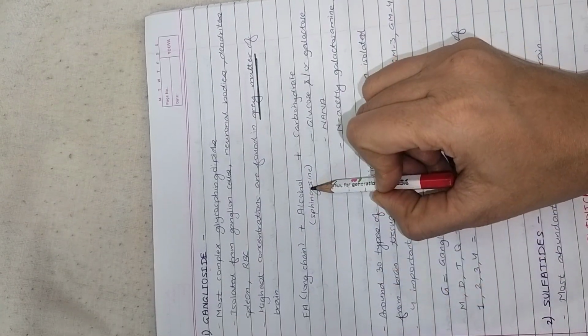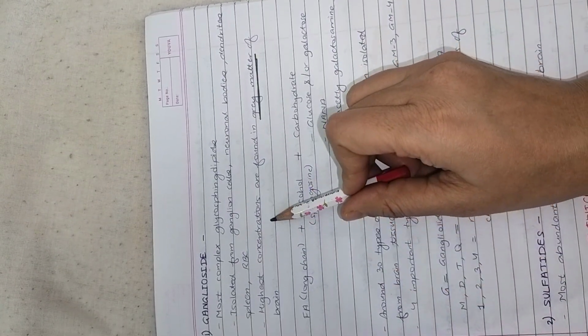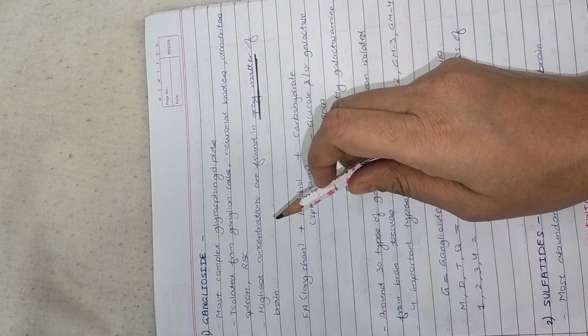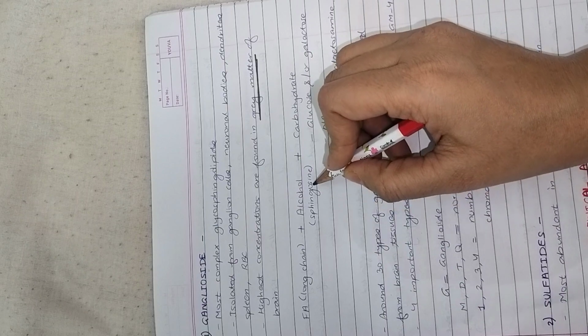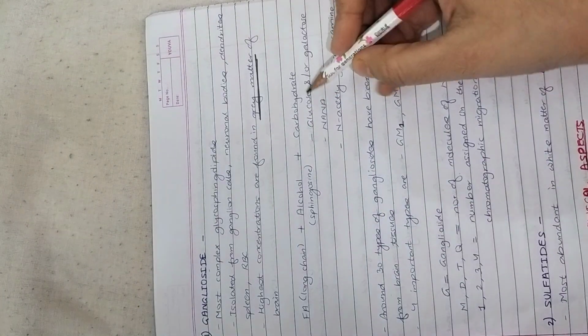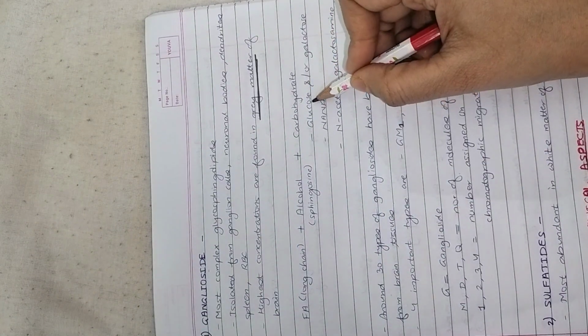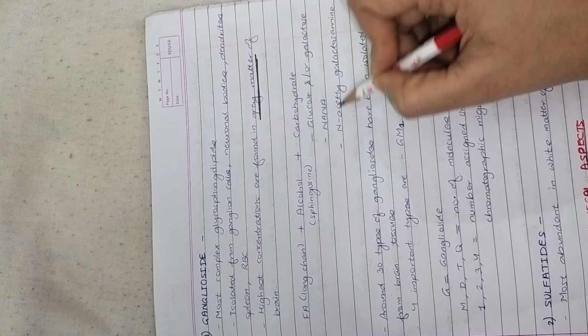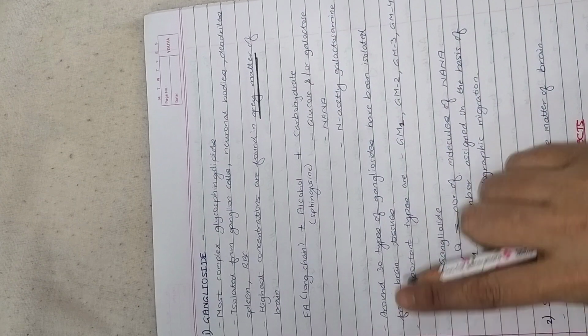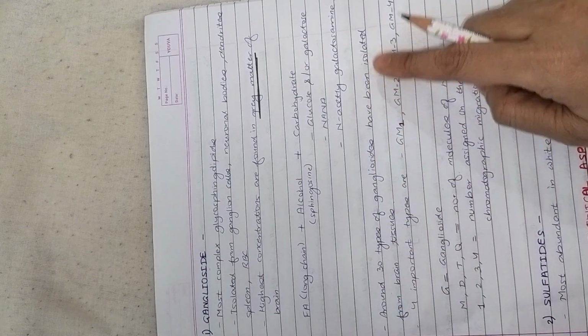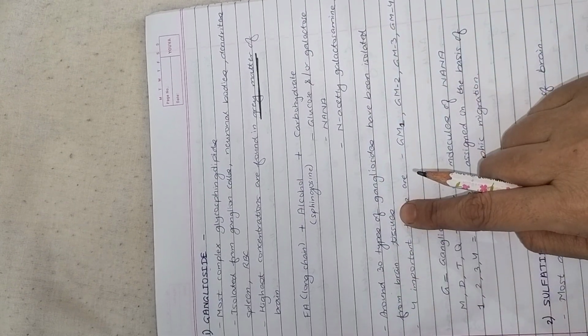Long chain fatty acid, and the alcohol will be sphingosine, as glycolipids contain sphingosine alcohol. And the carbohydrate will be glucose, galactose, NANA and N-acetyl galactosamine. NANA, that is sialic acid. Around 30 types of gangliosides have been isolated from the brain tissues.